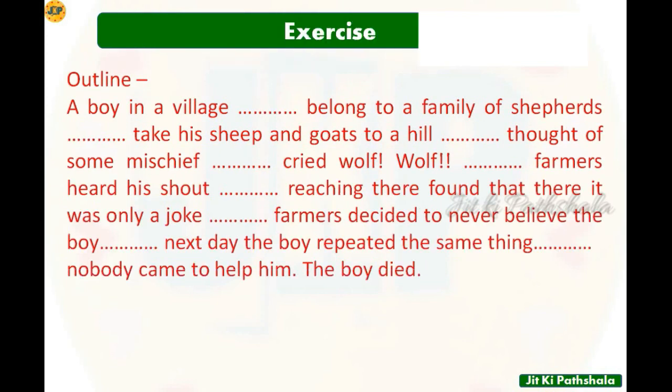So here, this is an exercise. An outline will be given in such a way. A boy in the village belonged to a family of shepherds. Took his sheep and goats to a hill. Thought of some mischief. Cried wolf, wolf. Farmers heard his shout. Reaching there, found that it was only a joke. Farmers decided to never believe the boy. Next day, the boy repeated the same thing. Nobody came to help him. The boy died. So this is the outline.